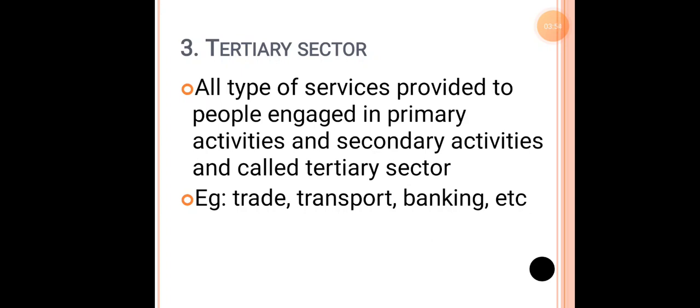Construction of roads, transportation, all these things are necessary for the primary as well as the secondary sector. In this era, 2021, the tertiary sector plays a major role in our economy, and the majority of people are working in the tertiary sector.